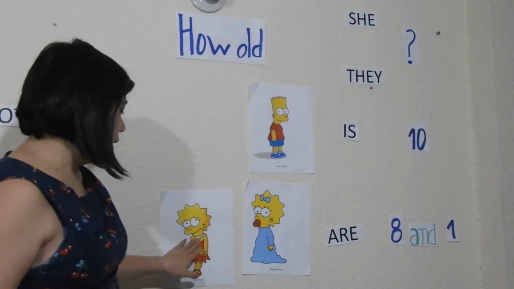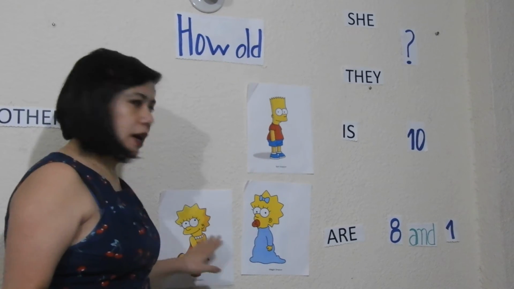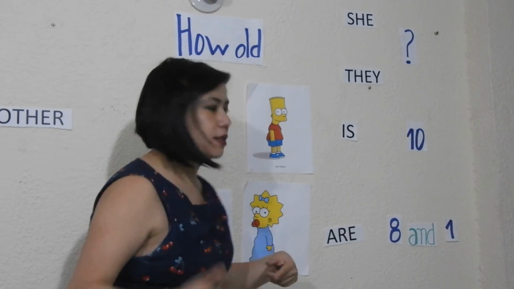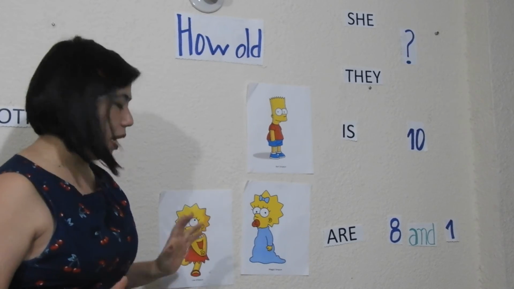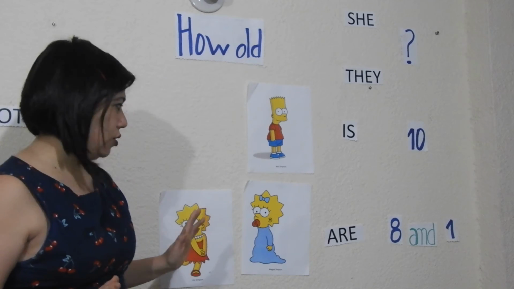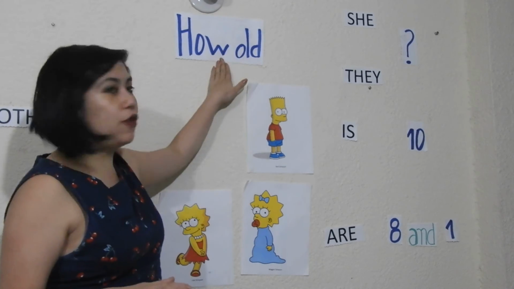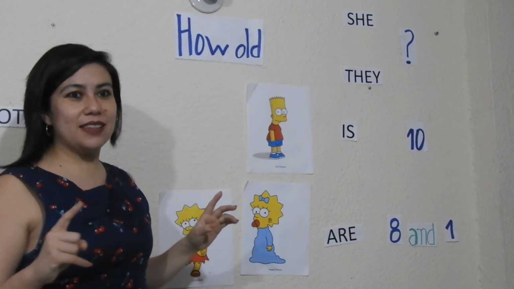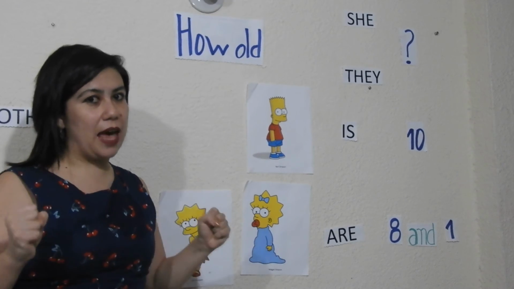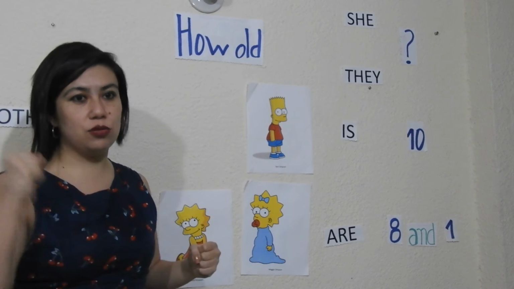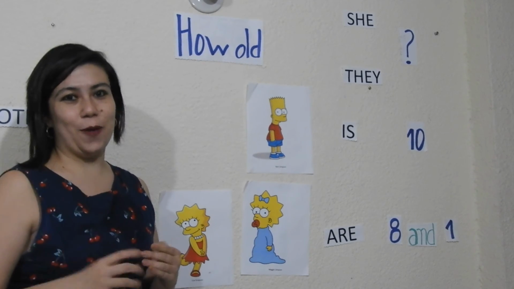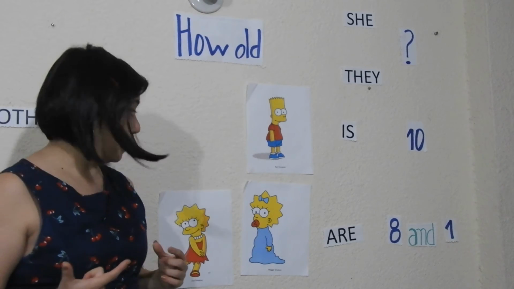Or you could say, Lisa is 8 years old and Maggie is 1 year old. Okay? It depends on the situation. But never, when you are referring to the age, cuando te refieres a la edad, never say have. Nunca dices have. Nunca dices tener. Eso es una expresión del español. In English, is or are, porque cuántos años eres de viejo.